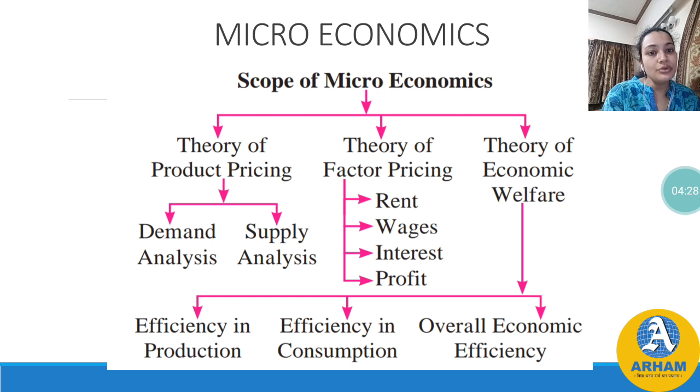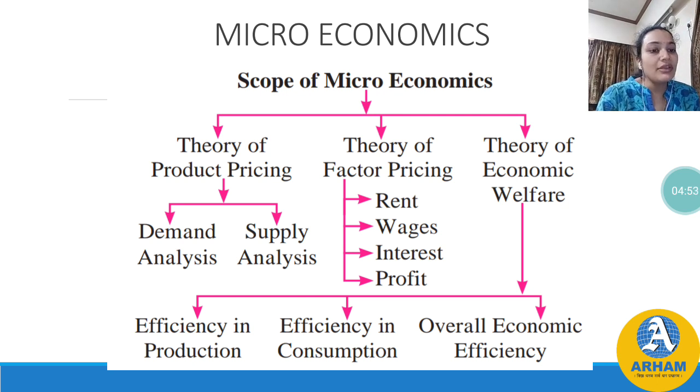It is divided into three parts, that is theory of product pricing, theory of factor pricing and theory of economic welfare. The theory of product pricing is divided into two parts, demand analysis and supply analysis, whereas the theory of factor pricing is divided into four parts, that is rent, wages, interest, profit.